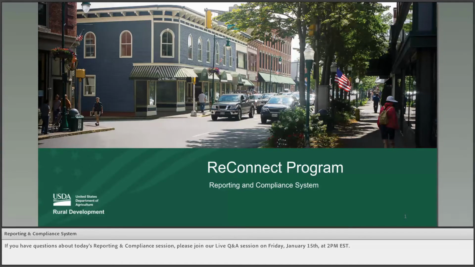My name is Joan Kaiser and I'm a member of the USDA RUS Reconnect support team, and I'll be walking through the Reporting and Compliance, or RNC, community system for you today. One quick note before we get started, I'll be using a test environment to demonstrate the system, so what you see today may vary slightly from your assigned security role in the production environment or the things that are specific to your entity.